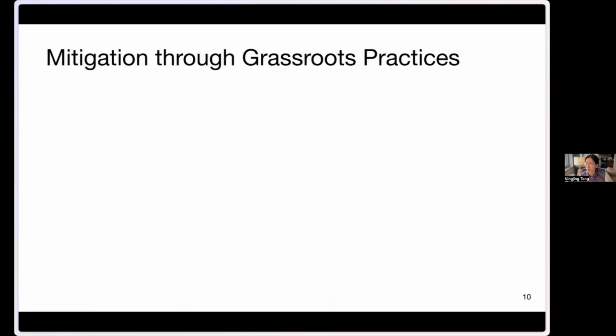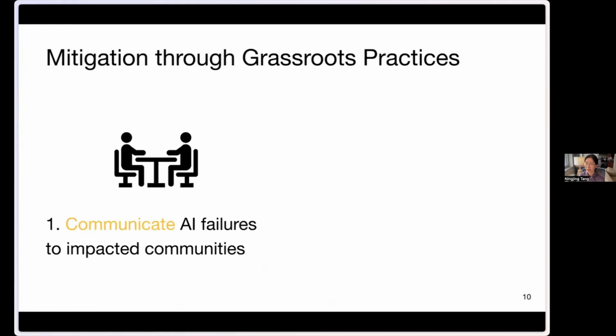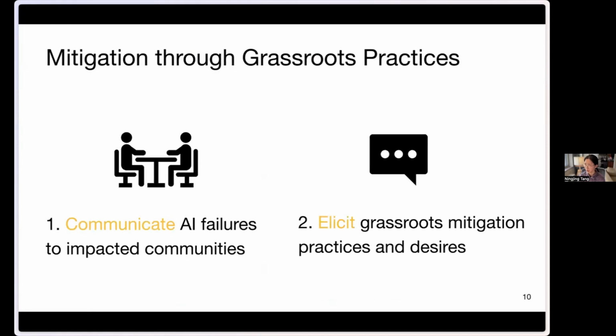Recognizing those failures, we recognized the importance of understanding grassroots-based mitigation strategies, and hence we proposed 2 main goals for this study. First, we want to communicate AI failures to those impacted communities in a way that's understandable. Also, we aim to elicit their current mitigation practices and desires. We grounded the study in the case of HAA and developed our method, AI failure cards. So what is this method?